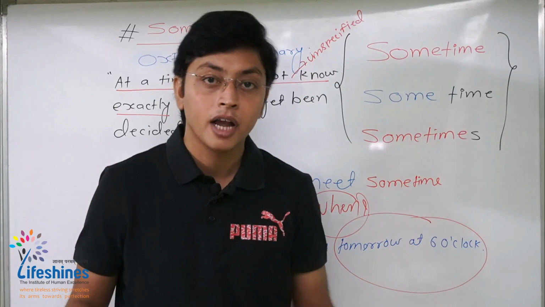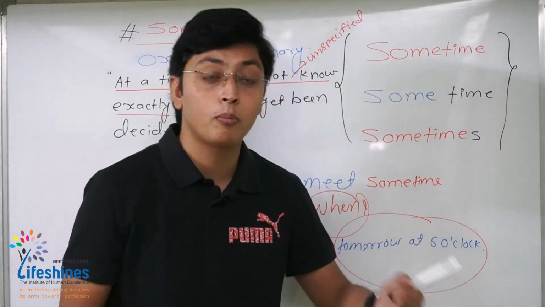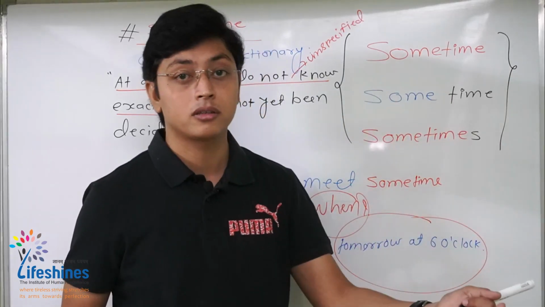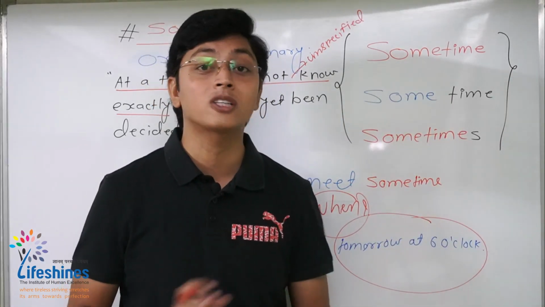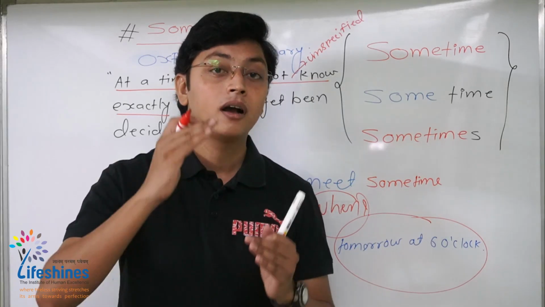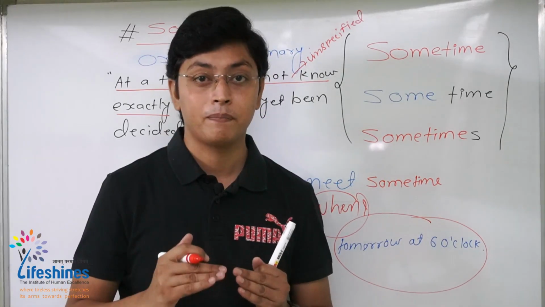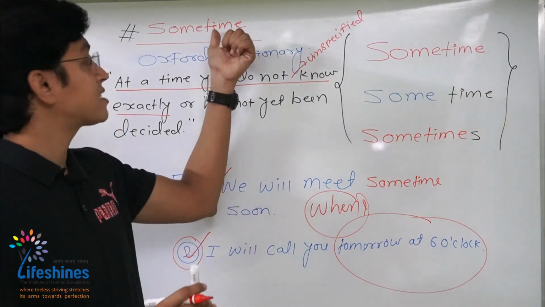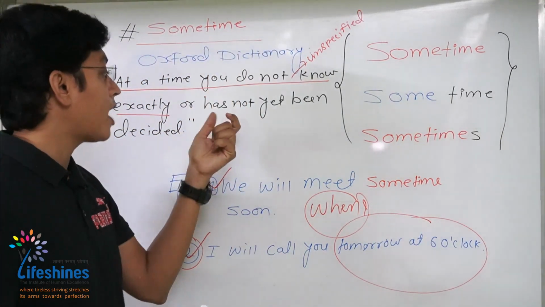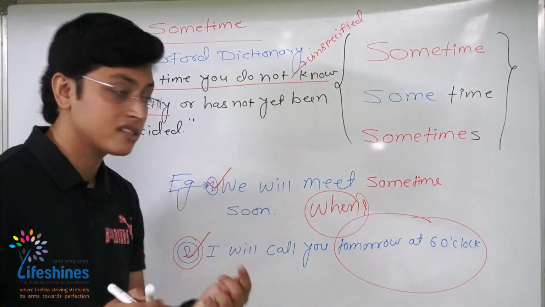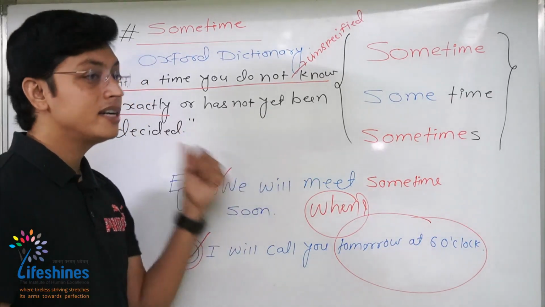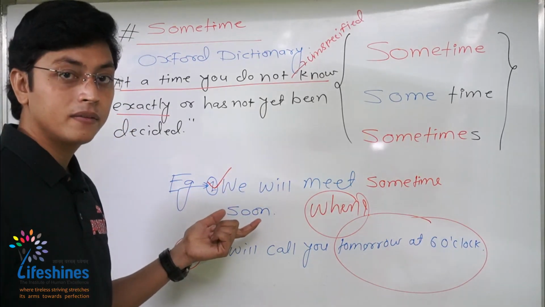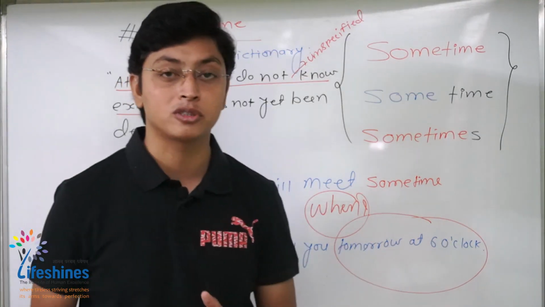You don't know when. It might be tomorrow, the day after tomorrow, Monday, Tuesday, Wednesday, Thursday, or the next week or the next month. So the time is not specified. That is an unspecified point in time. So at that particular time, you can use sometime. And the latter part of this definition also says the same, has not yet been decided. So nothing has been decided over here. So this is what sometime means.